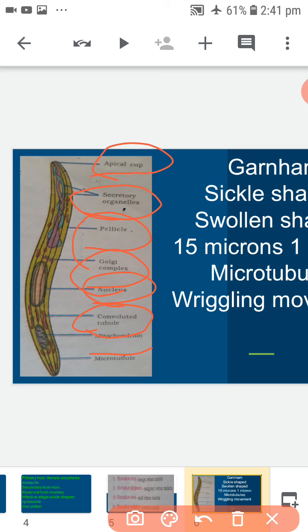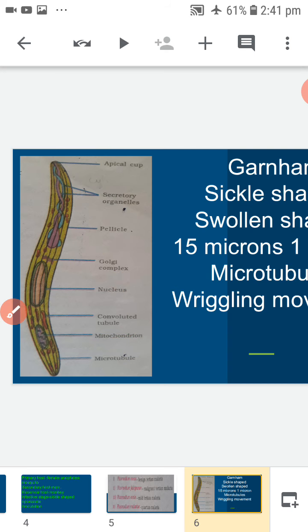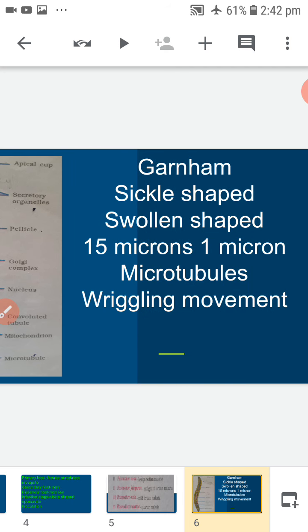Once again, structure of sporozoite. The infective stage is the sickle-shaped sporozoite. The structure of the sporozoite of Plasmodium vivax was studied by Conham.